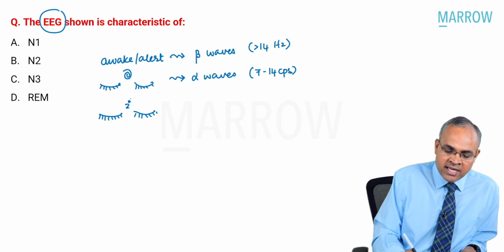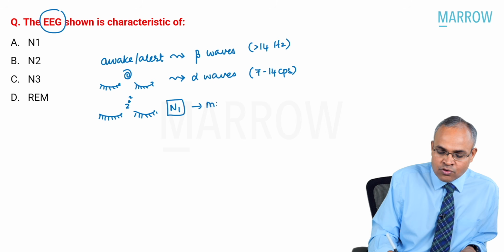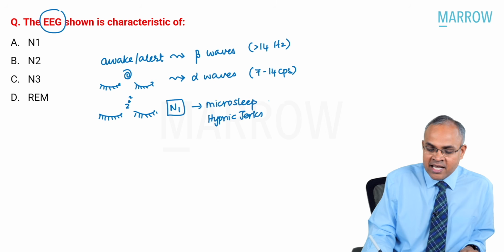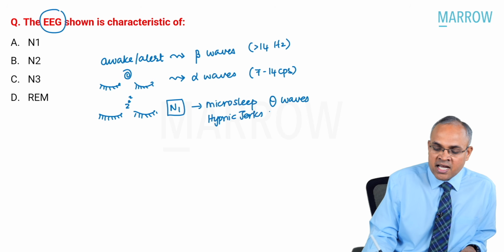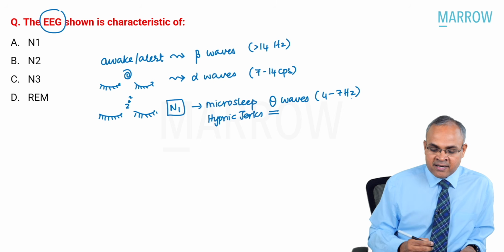The moment you get into sleep, you get into the N1 stage of sleep, also called micro sleep. This is where you can have hypnic jerks, which is again asked in exams. You identify the N1 stage by the appearance of theta waves, which are 4 to 7 hertz.